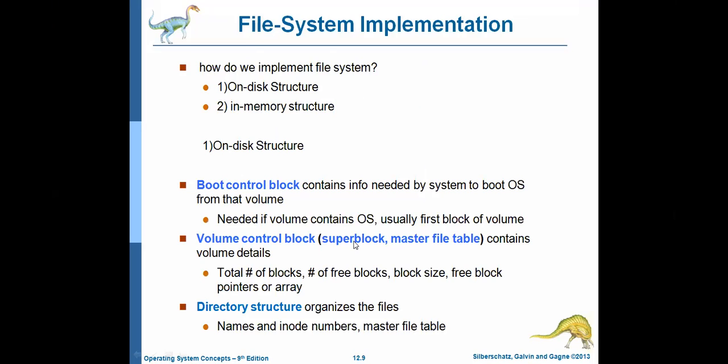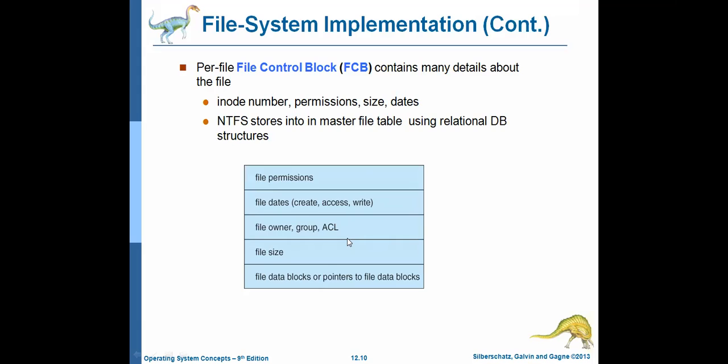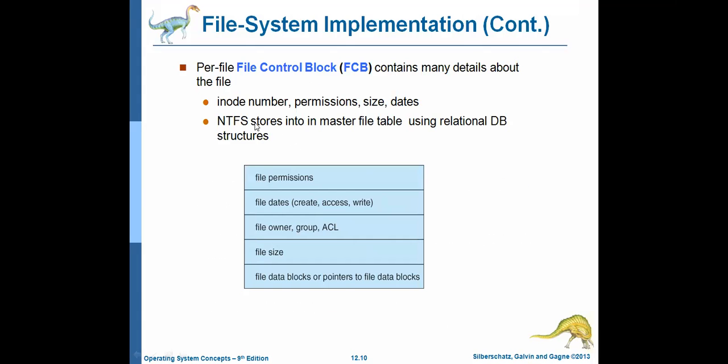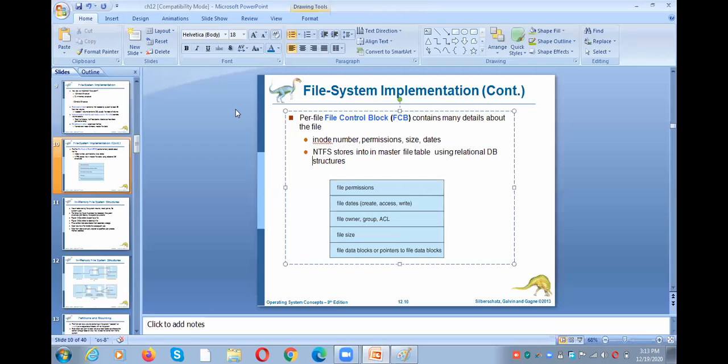Here, if you observe, I am already using the two things. UFS means Unix File System. If it is NTFS, it looks like this.